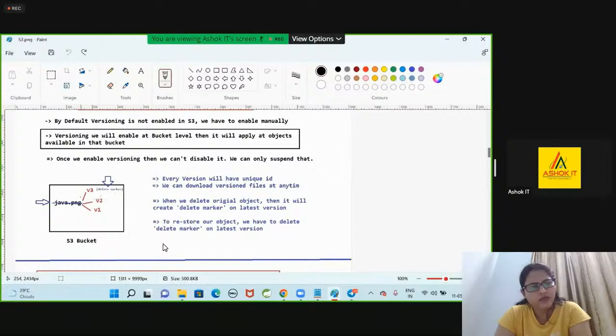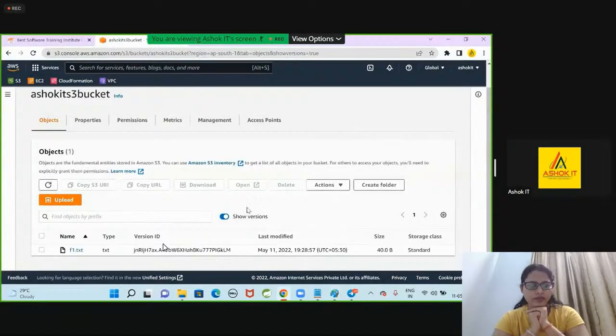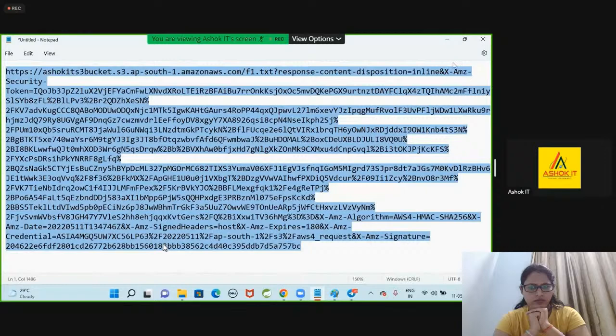Once we delete that original file, then earlier it used to create a delete marker on the original file. Then if you delete the delete marker, then the original file will be restored. Now currently it is not creating the delete marker. I will check why. When I deleted one version of the object, that object got deleted permanently from the S3. So we are able to enable versioning. Versioning is used to store multiple variants of the same file.